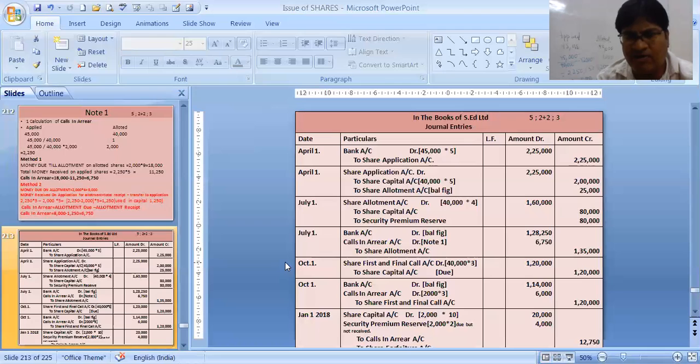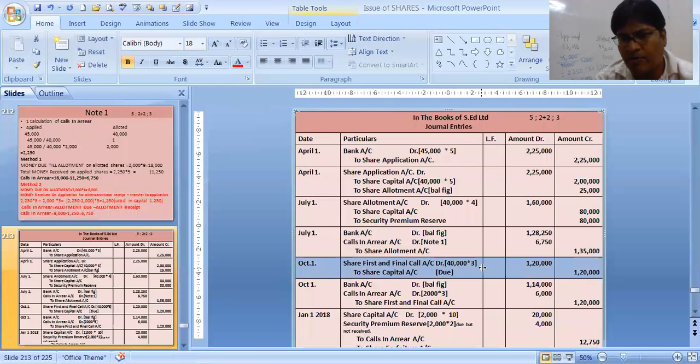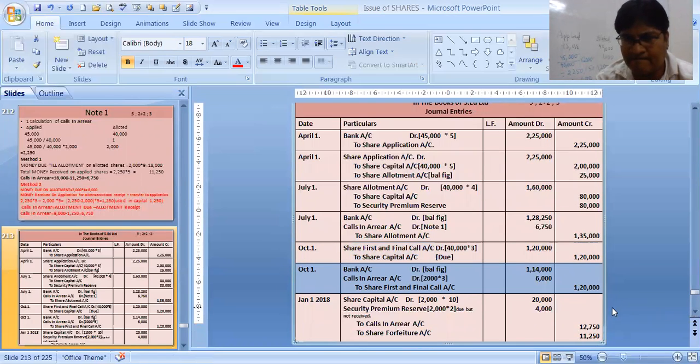Now the easy entry. First call we make due 3 rupees per share, 1,20,000. Then we are receiving money. Karan has not paid the first call money also, so his money is due. 2,000 into 3, 6,000 is due. Rest of the money we have received. Then these shares are forfeited. Entire shares are forfeited. In that condition, the journal entry is share capital account debit, SPR debit, to call arrears, to share forfeiture.